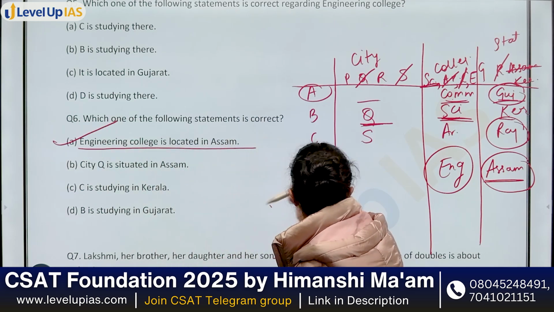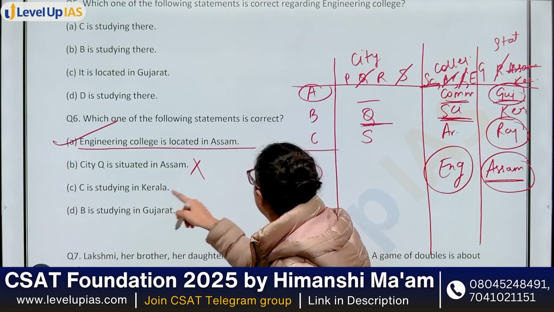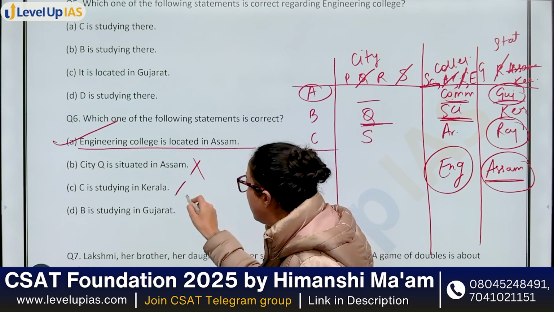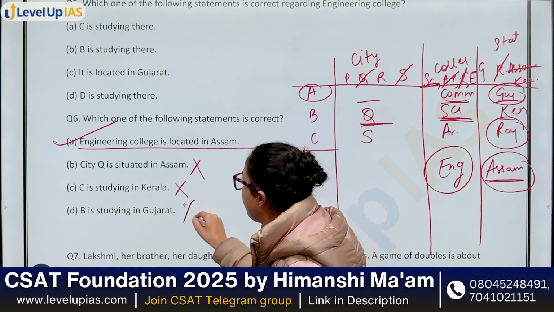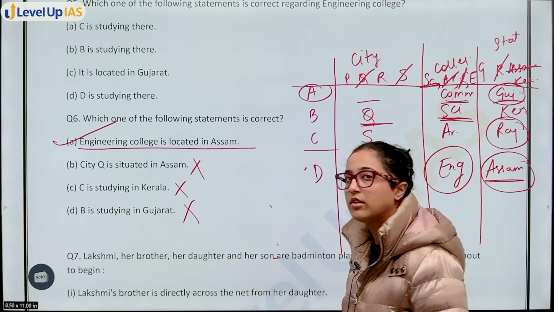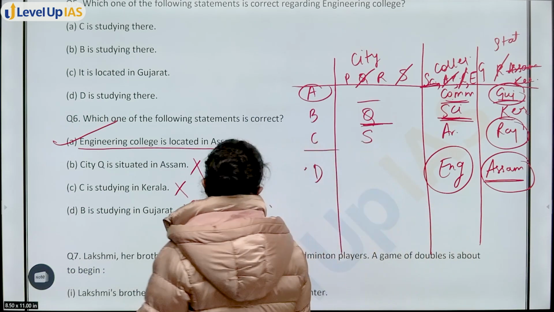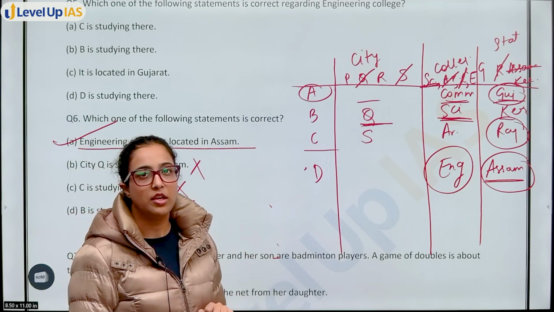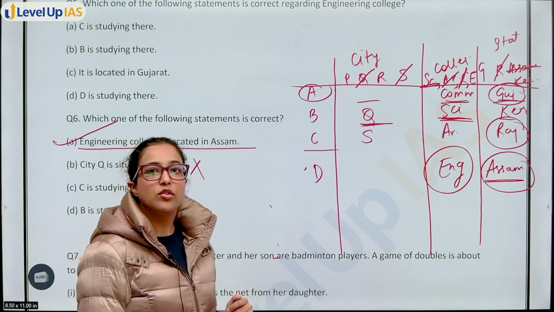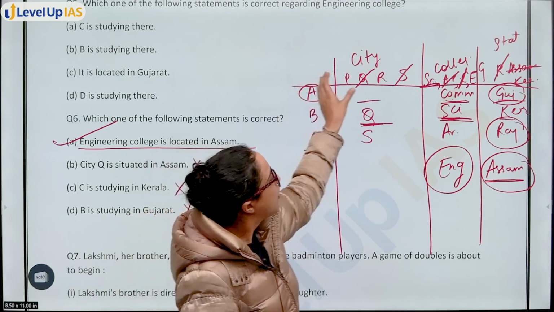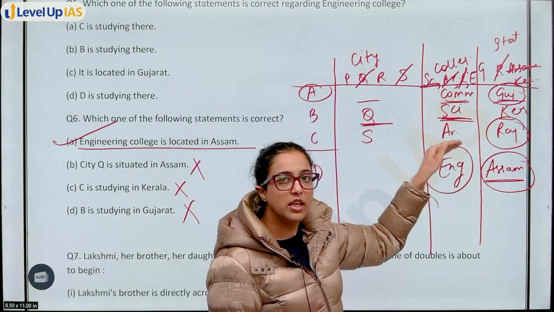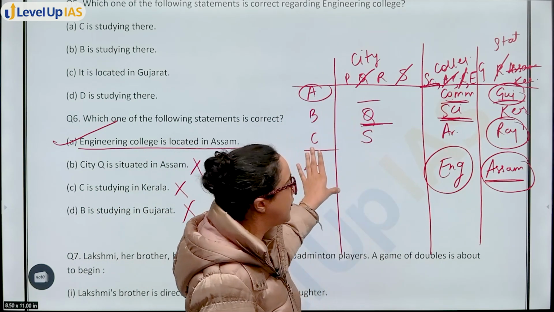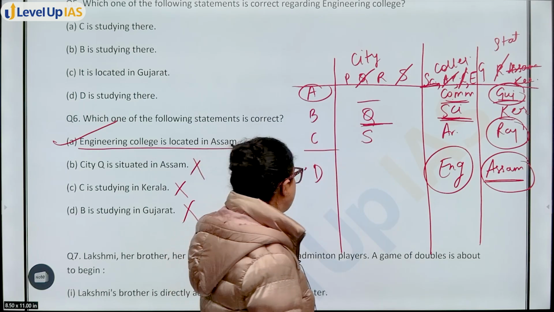City Q is situated in Assam? No. C is studying in Kerala? No. B is studying in Gujarat? No. Option A is the correct one. So you see, you could do 6 questions but after arranging this much. So this is how you process the question. Write all the information above, then keep on cancelling out so that you can fill the remaining parts.